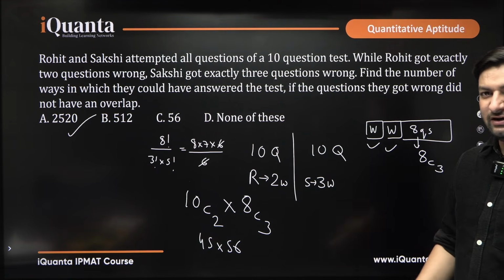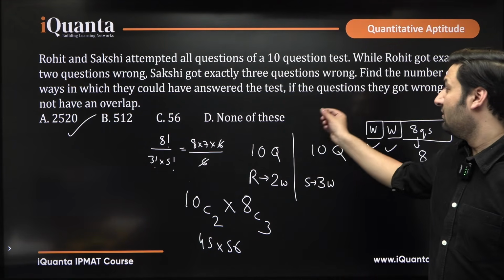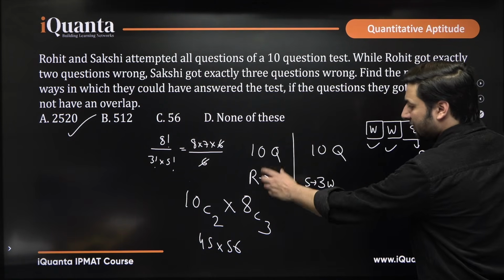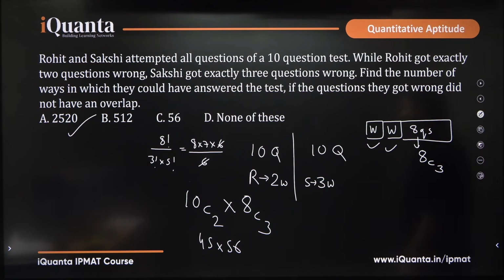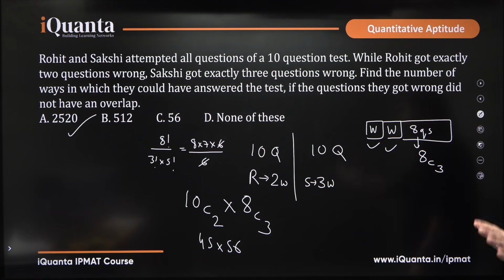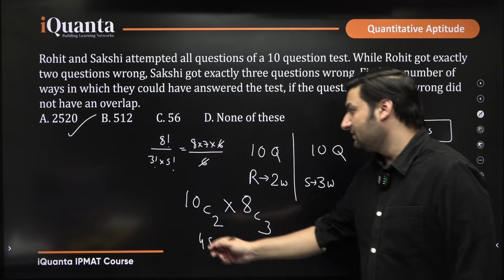Very good question, very logical question. The catch was here, okay. We have to make sure that if Rohit is doing any 2 questions wrongly, Sakshi should not be doing those questions wrongly, so she will have to choose from the other 8, 3 wrong questions, right. I hope this is clear.